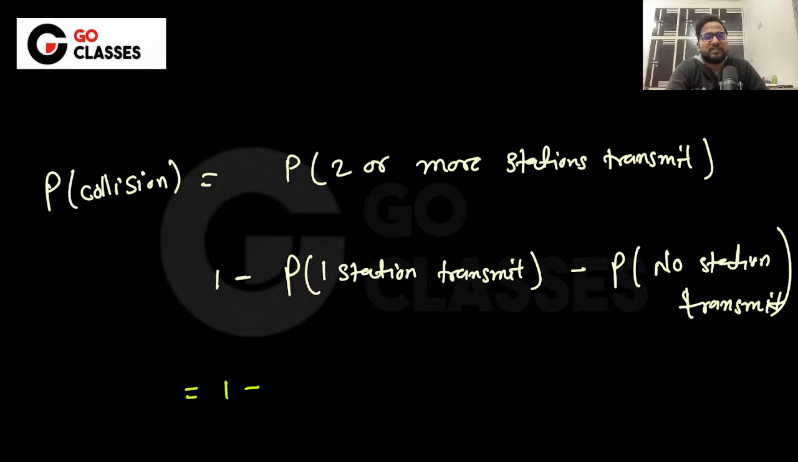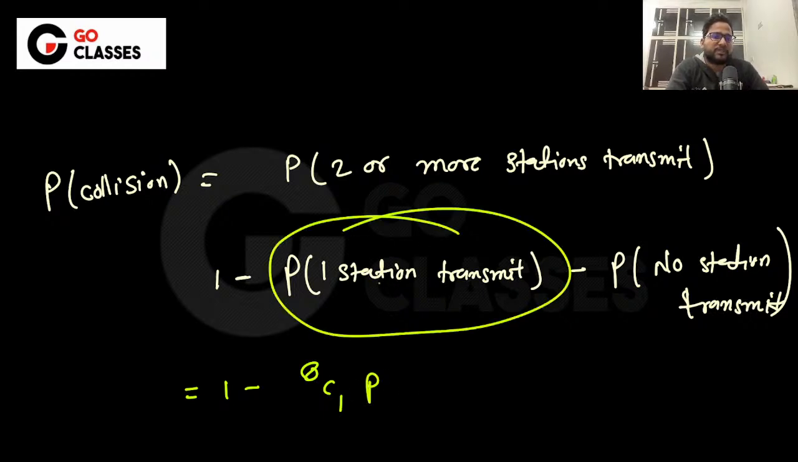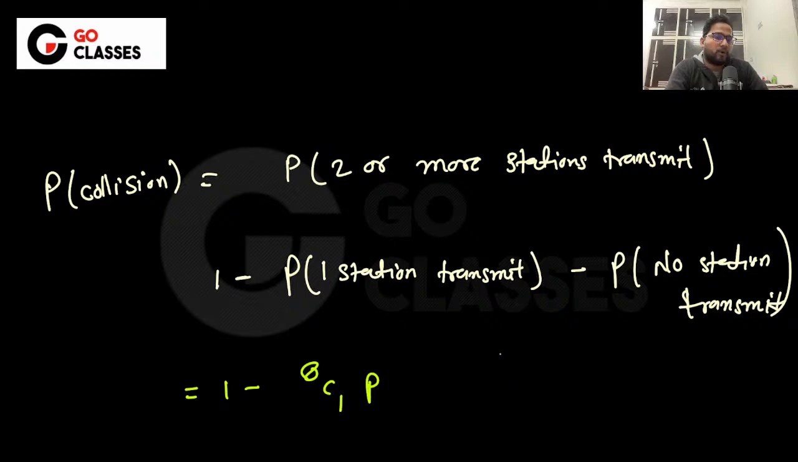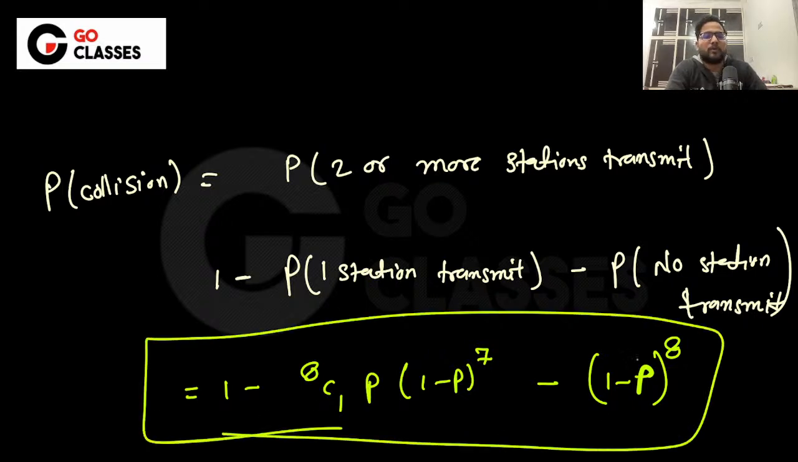What is the probability of 1 station transmitting? You can select one, I mean 8C1, and which theorem will you be applying here? Bernoulli theorem, right? Or Bernoulli random variable or something like this. You don't need to worry about the distribution, but I'm just telling you, you can think in that way also. So is this okay, that one station is transmitting and no other station is transmitting, minus no station transmits? What is the probability that no station transmits? 1 minus p is the probability of not transmitting, and no station is transmitting. So finally this is the probability that you are getting, right?